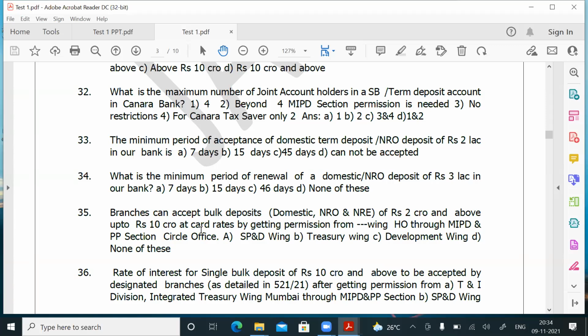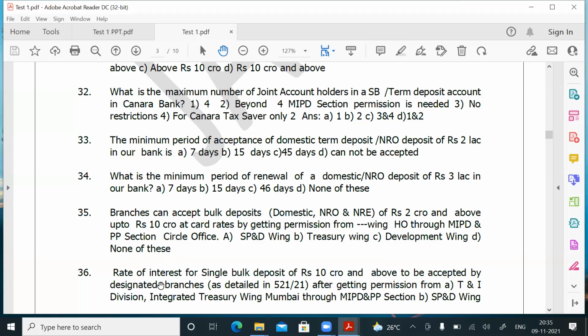On the other hand, if you want to give a differential interest rate for deposits of 2 crores and above up to 10 crores, then you have to get permission from head of SP and D Wing, HO, as told in HO Circular 539/21. That is the latest circular on interest rates on domestic and NRO deposits. Okay, for question number 35, answer is none of these. To accept a deposit of 2 crores and above up to 10 crores at card rates, nobody's permission is required. If you want to give a differential interest rate other than what is mentioned in the circular, then you have to get permission from head of SP and D Wing HO.